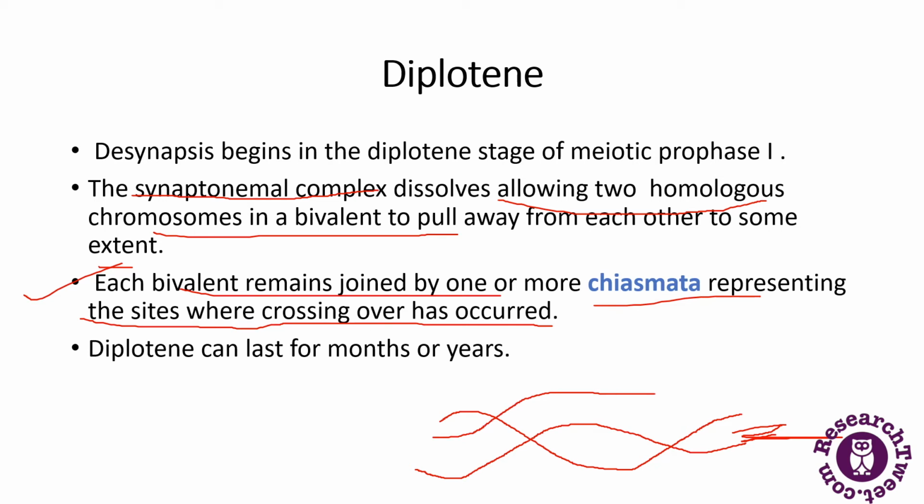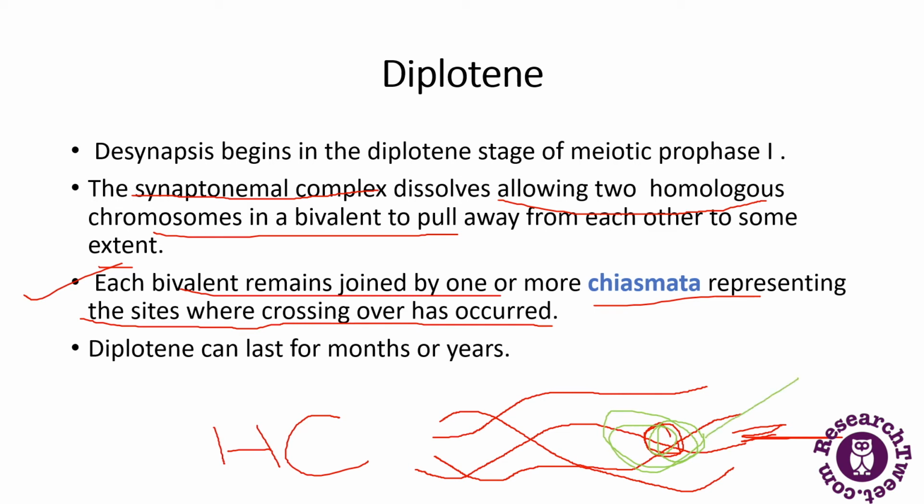So if we talk about the chromosomes, for example, these are homologous chromosomes, and they are joined together at this space between them. This space is known as chiasmata. So they represent the sites where the crossing over has occurred. So diplotene can last for months or even years.